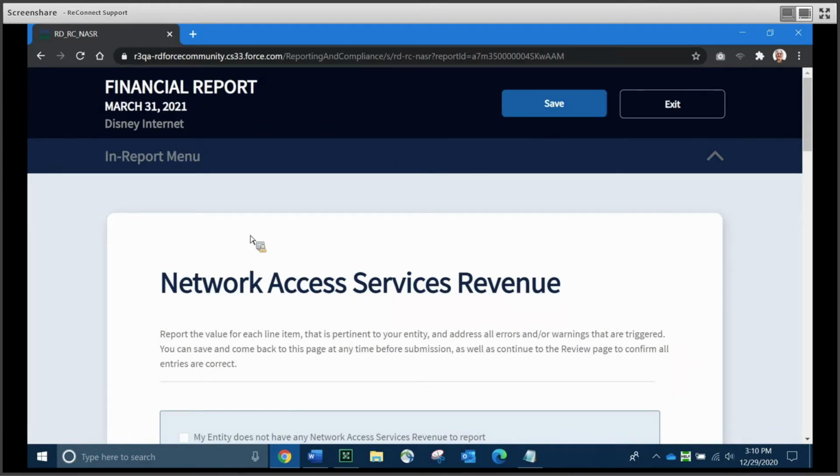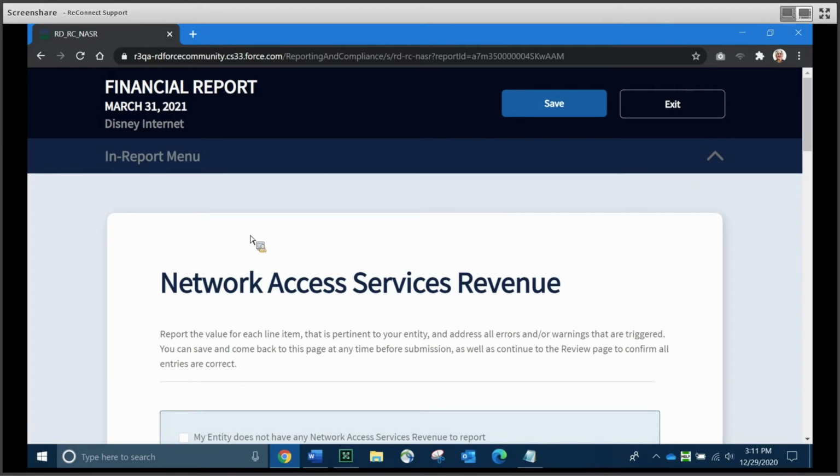And keep in mind that there are basically three ways that the system gets information into any schedule. Some data is auto-populated from a previous report or the current report's other schedules. Some data is calculated by the system and some is manually entered.